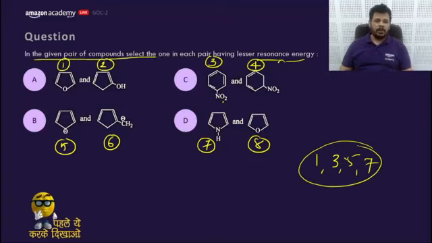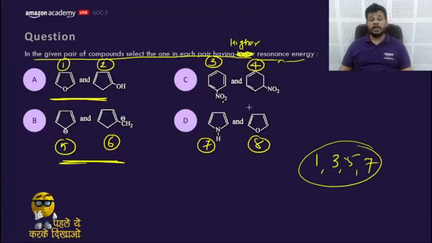In the given pair of compounds, select the one which is having, let me make it easier, higher resonance energy. What would be the answer? Select the one from option A, from option B, from option C, and from option D.